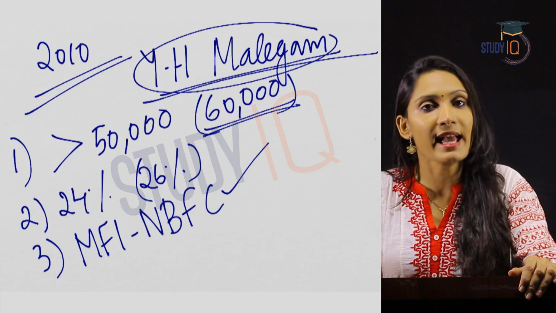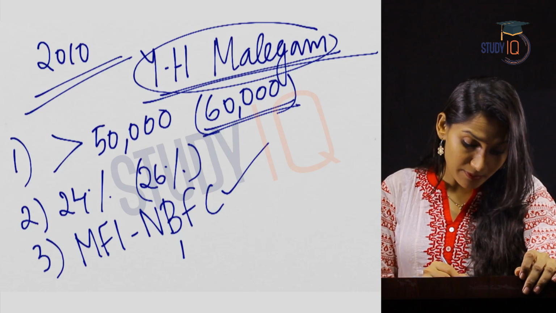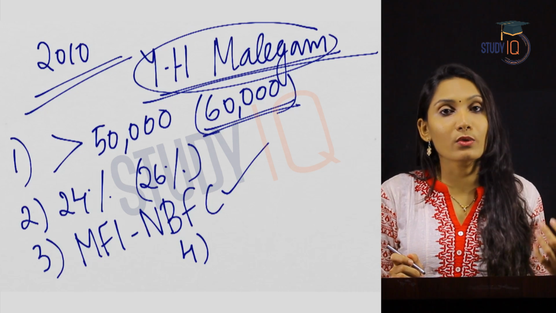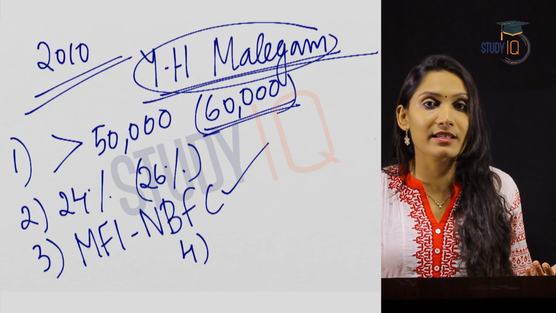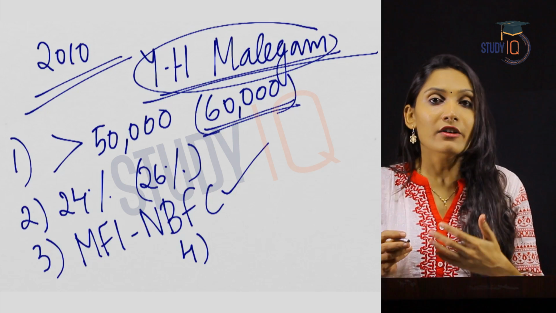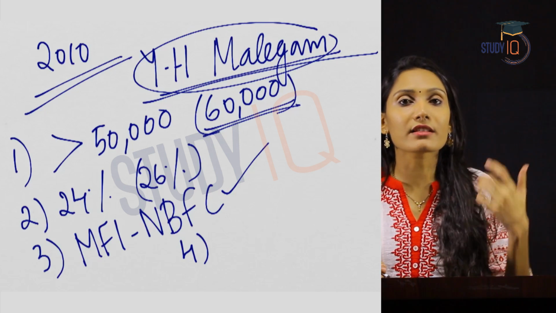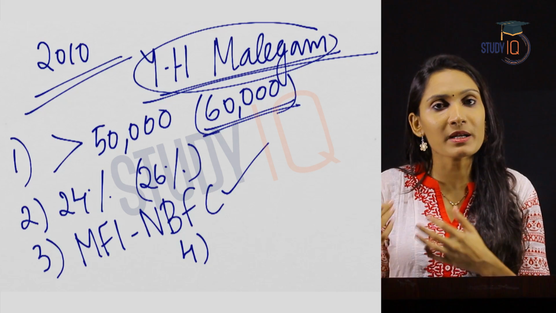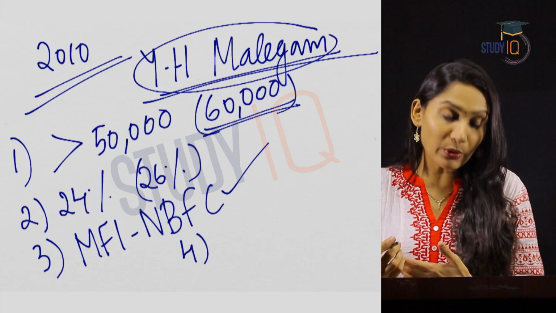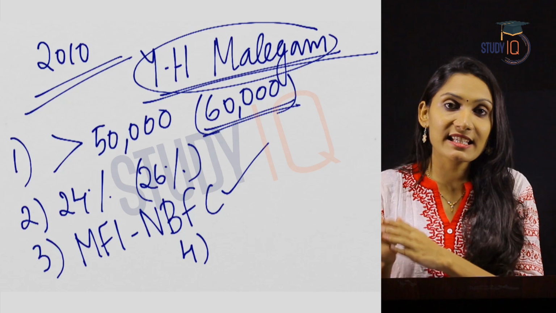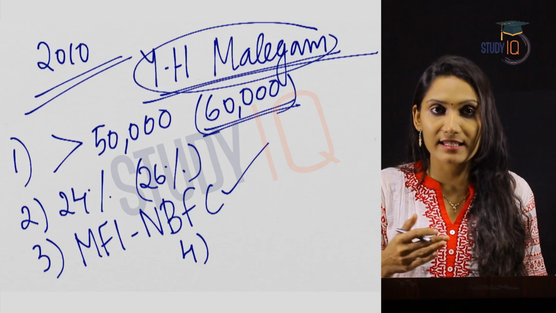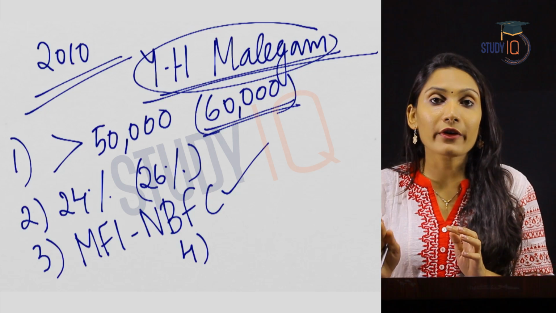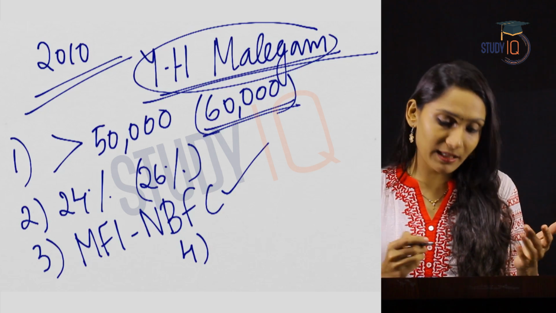The next and the most important recommendation of this committee was about those commercial banks who are lending to microfinance institutions. We have already said that microfinance institutions collect funds from commercial banks or from other financial institutions. Those commercial banks which lend to these microfinance institutions, that amount of loan should be considered as the priority sector lending of those commercial banks.